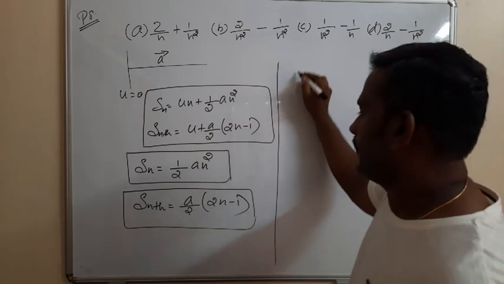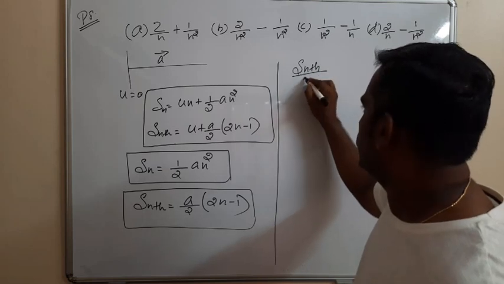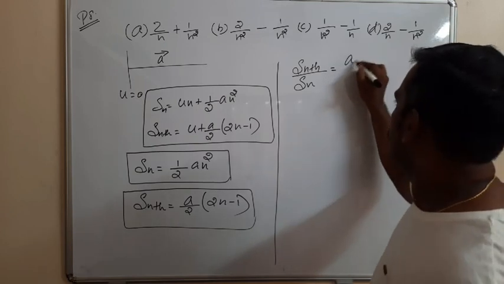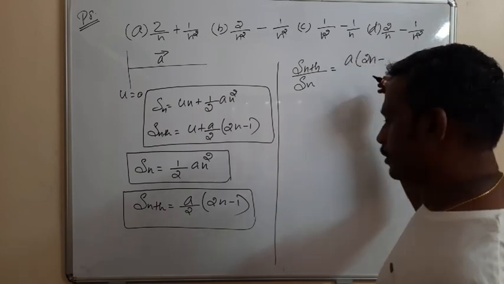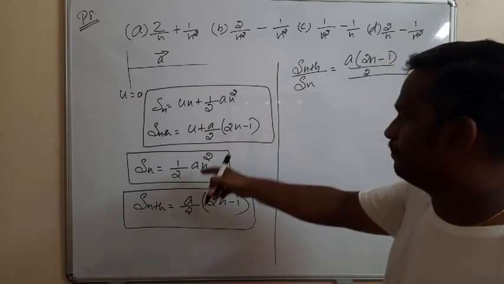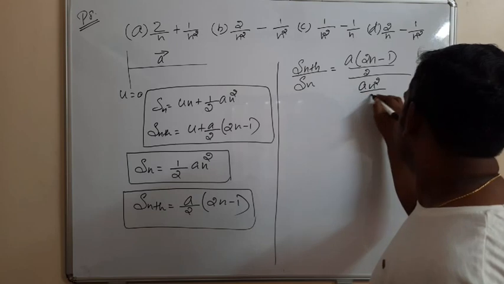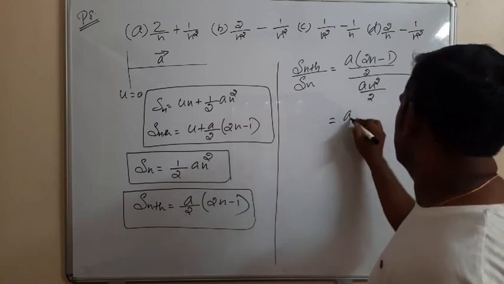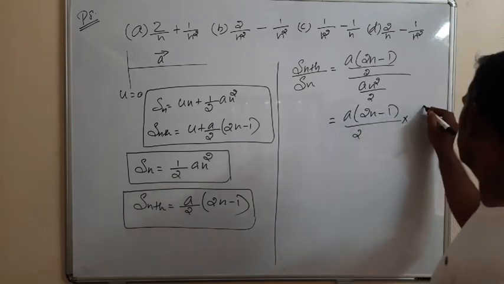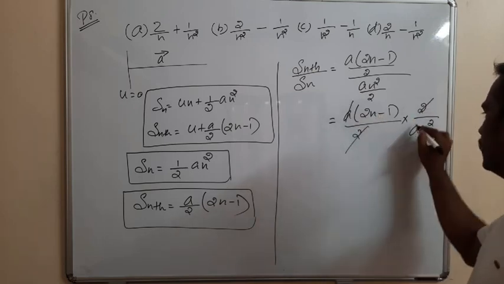Okay. So S_nth divided by S_n is equal to a into (2n minus 1) divided by 2, divided by a n square by 2. So that's equal to a into (2n minus 1) divided by 2 into the reciprocal, that is 2 divided by a n square. So 2 cancels, a cancels.